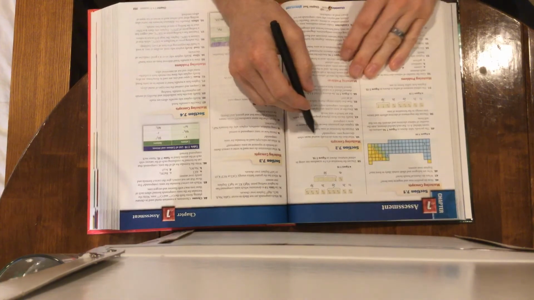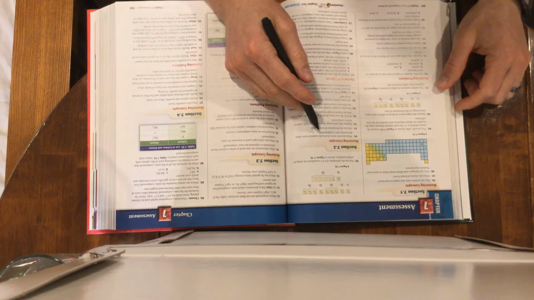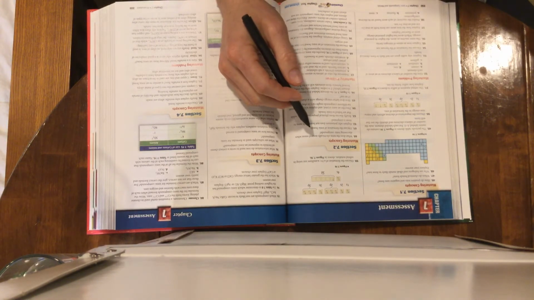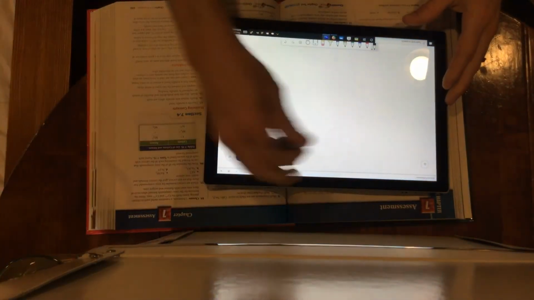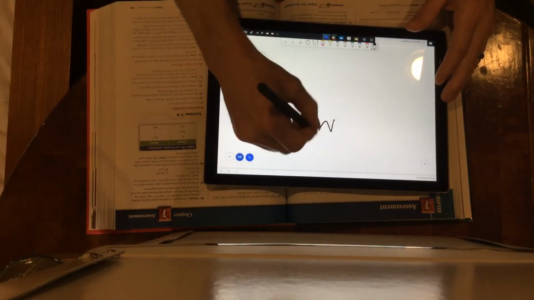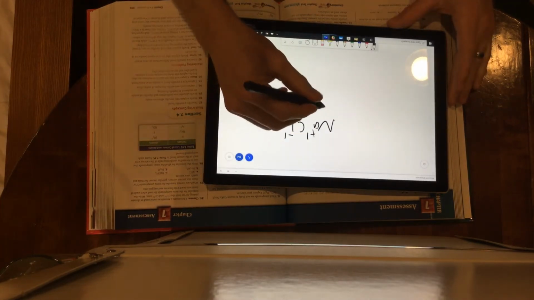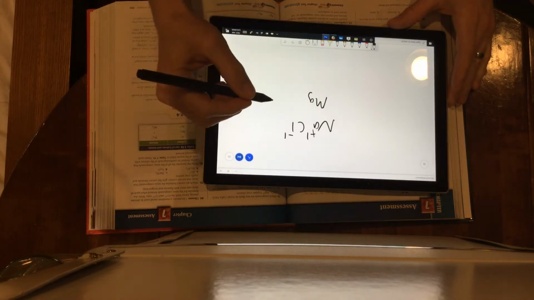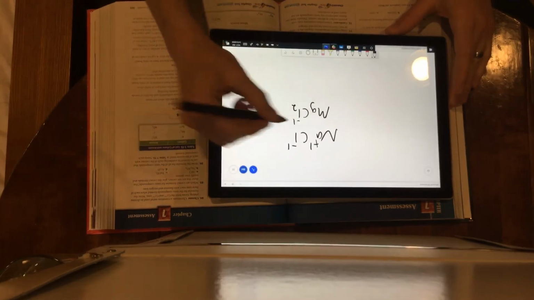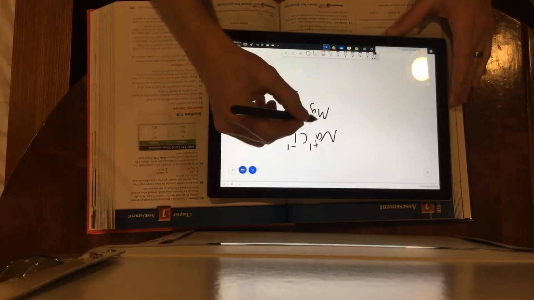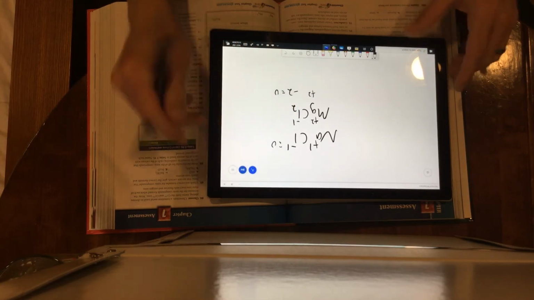60. What does the term electrically neutral mean when discussing ionic compounds? That means the cation and anion add up to 0. So for example, just take salt really quick, Na plus 1, Cl minus 1, they add up to 0. Take another example, magnesium chloride, MgCl2. If each Cl is -1, that's a -2, Mg is +2, so that's adding up to 0. That's what it means by electrically neutral.